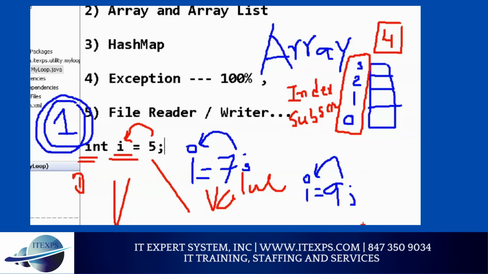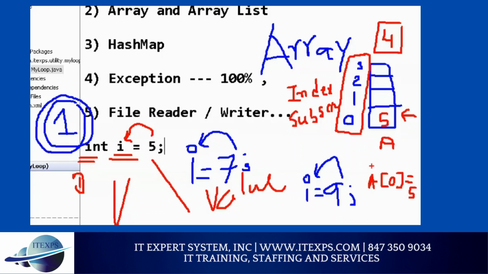So far, so good. Now, an array itself can have many values. If you want to write a value, you first define the array name. Let's say the array name is A, then you can say A of 0, and let's say I say 5. If I say 5, it means on index 0, I'll store 5.